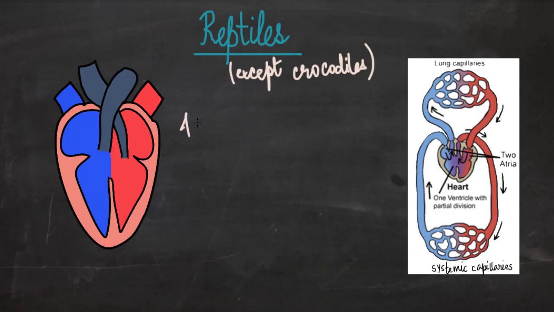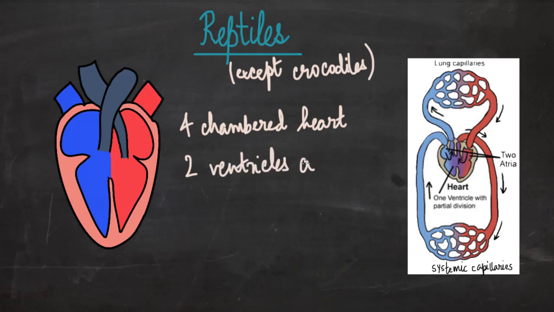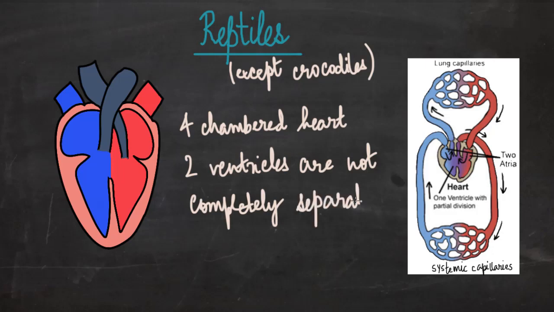So reptiles also have a 4-chambered heart, just like birds and mammals. But in the case of reptiles, the two ventricles are not completely separated. And is it double circulation or single circulation?